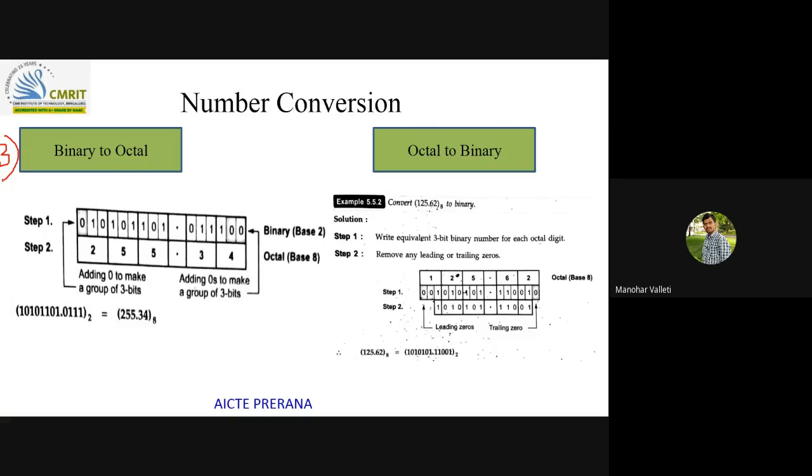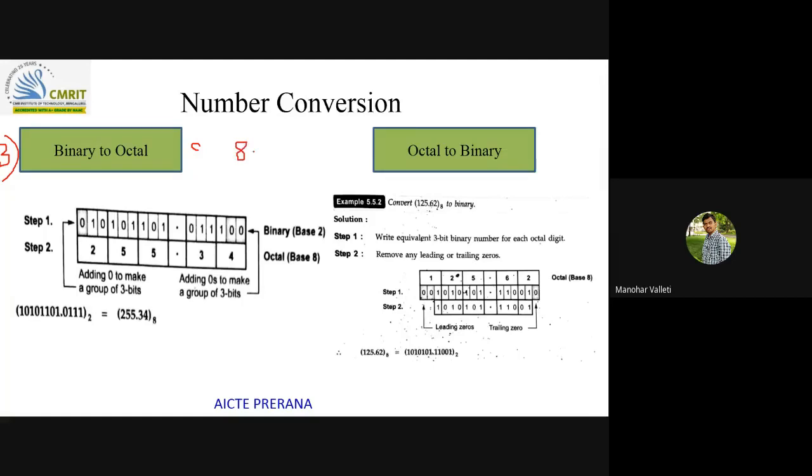Hexadecimal to octal can be divided like this. First binary to octal and octal to binary we will see. The thing is, octal has 8 different unique digits, right?